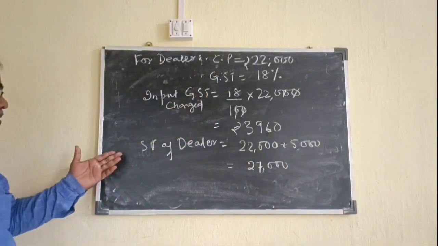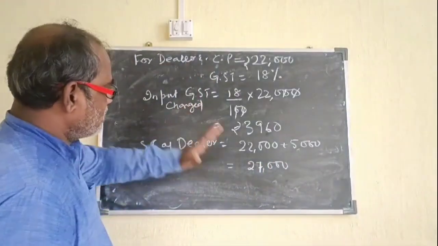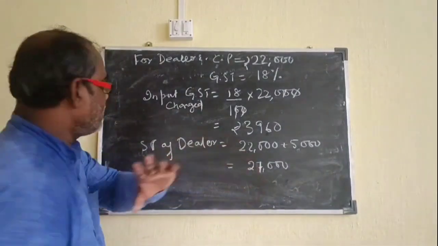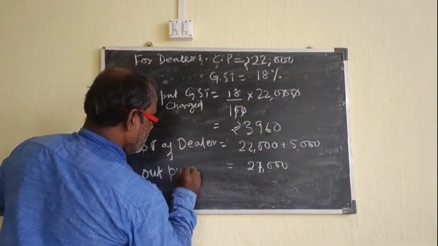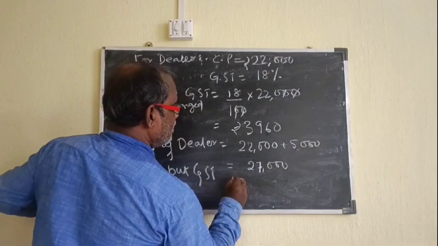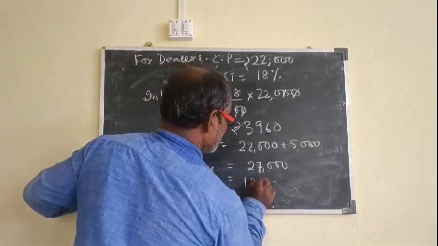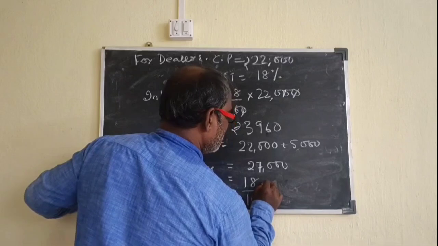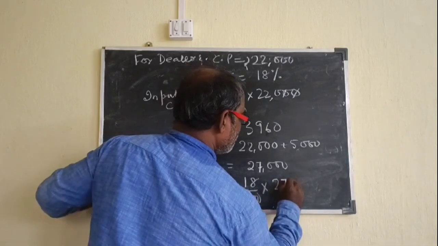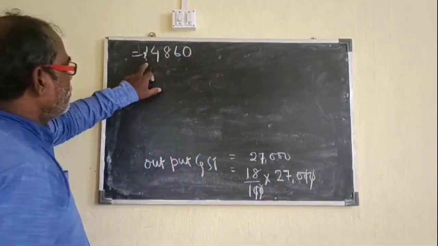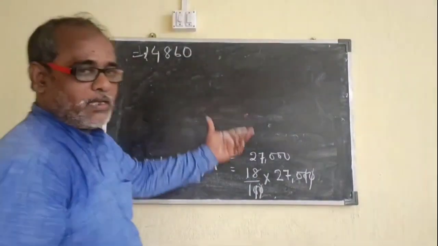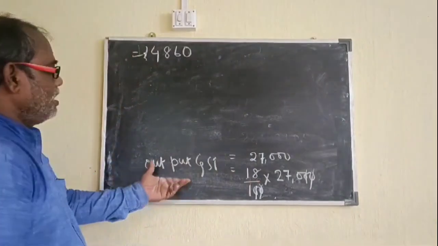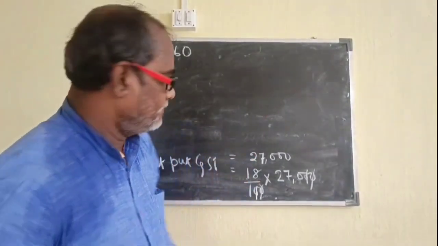Now GST charged from the end user, that means that is output GST, is equal to 18% of 27,000. Now on calculation we are getting rupees 4,860. That means this is the GST the dealer has charged from the end user. So now let us make a chart.